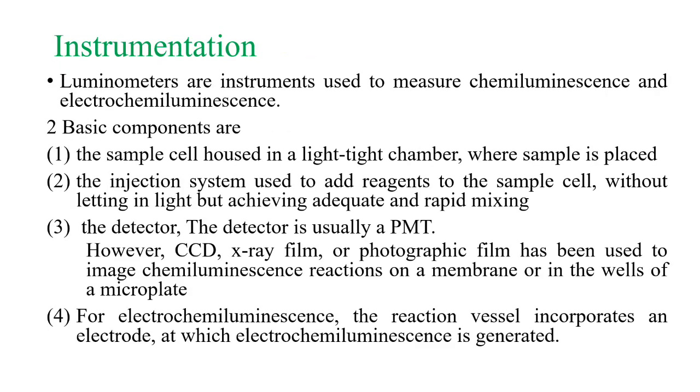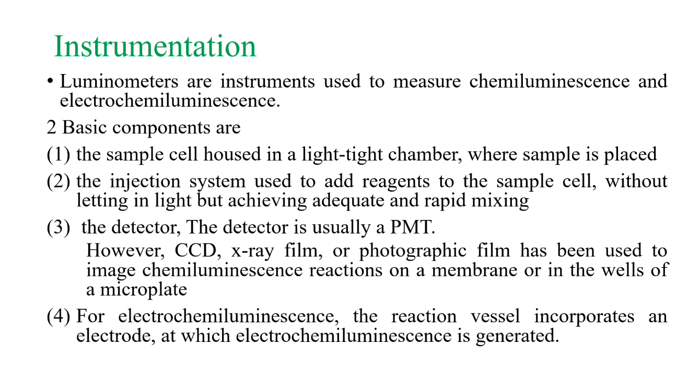Coming to the instrumentation of the luminometer, for electrochemiluminescence, bioluminescence and chemiluminescence. Luminometers are instruments used to measure chemiluminescence and electrochemiluminescence.